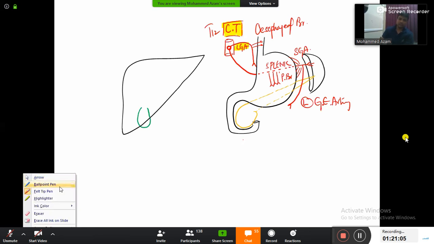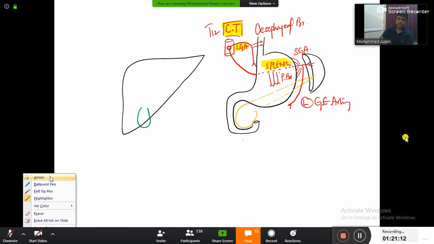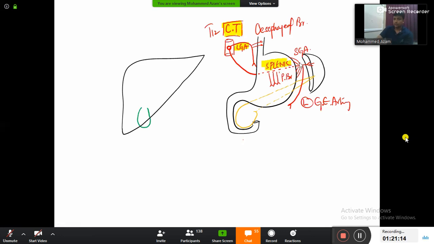I repeat again, what are the three branches given by splenic artery? Number one, pancreatic branches. Number two, short gastric artery. And number three, left gastroepiploic artery. Someone was asking me, sir, left gastroepiploic artery is a branch of which artery? Welcome now. Left gastroepiploic artery is a branch of splenic, and splenic artery is a branch of celiac trunk. Celiac trunk is a branch of aorta, and aorta is coming from heart.